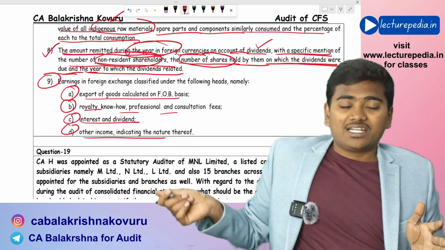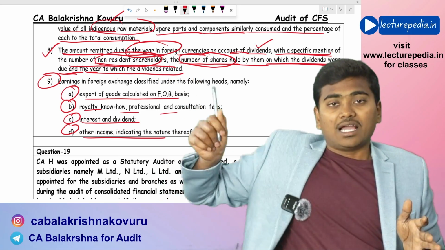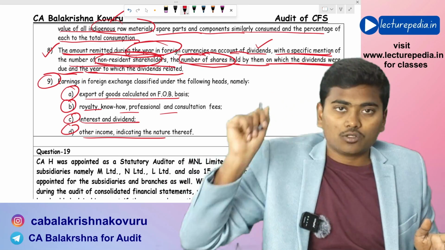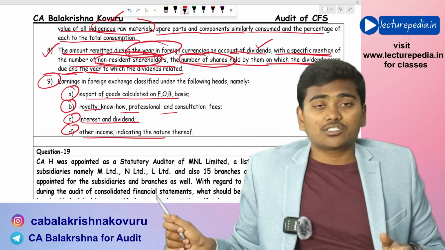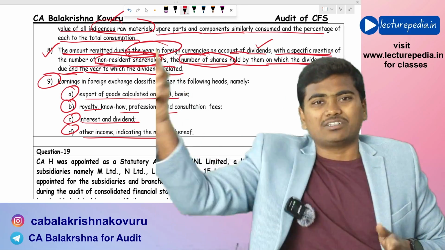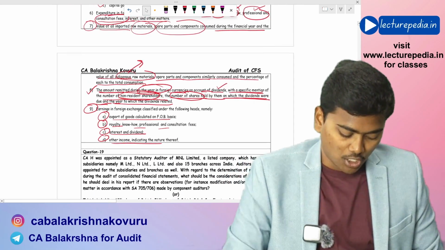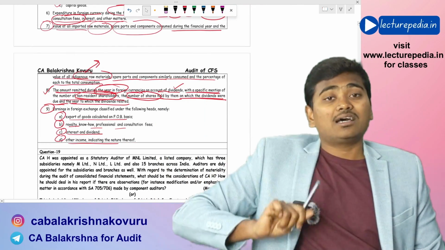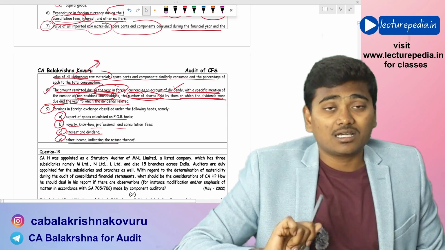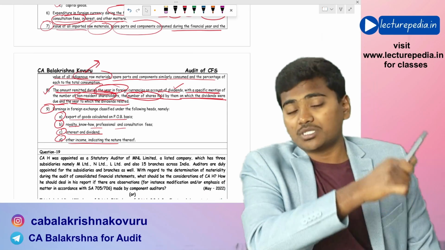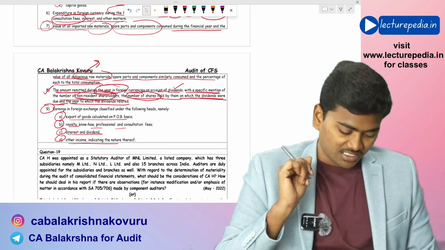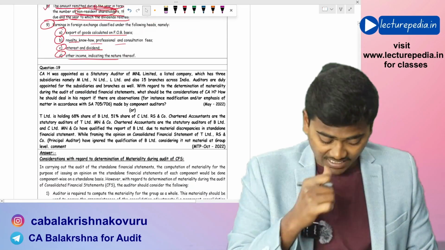You need to bifurcate it into these four categories, and you need to disclose it in the standalone financial statements, but this disclosure is not required in the consolidated financial statements. All these 9 points are examples of disclosures that are required in the standalone financial statements but not required in the consolidated financial statements. Hope that is clear.